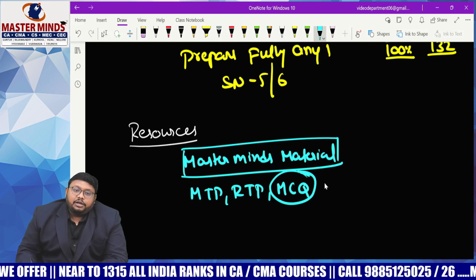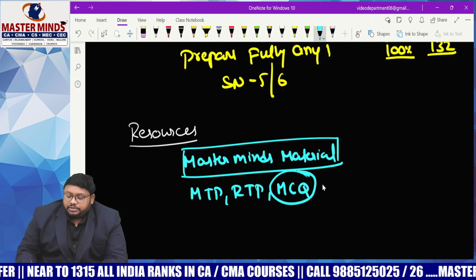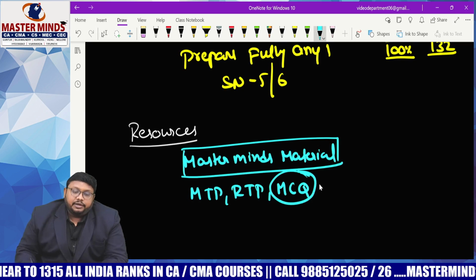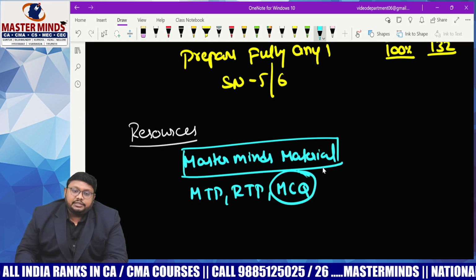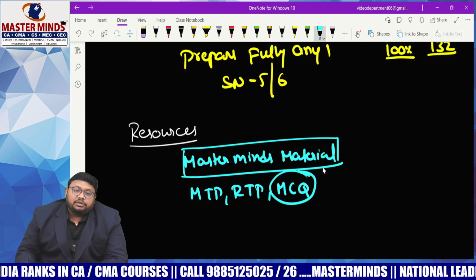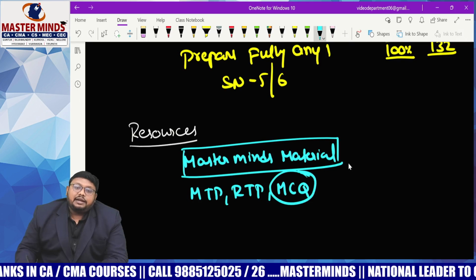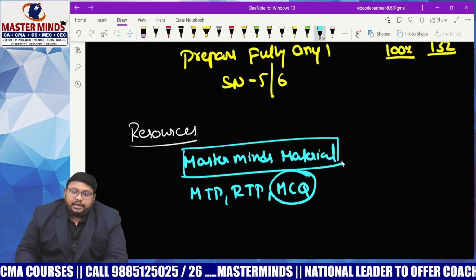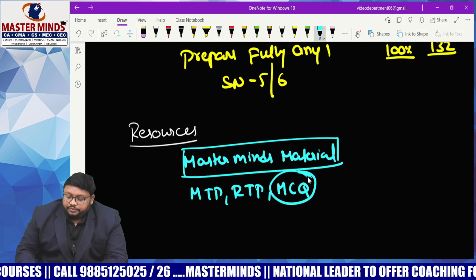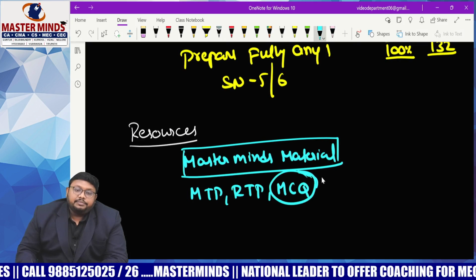Here, as easy as it is, that much it is difficult to solve MCQ questions under CFR, because they directly ask you the problems. Generally, if they ask in the remaining section, the same problem carries either 6 marks or 4 marks. Such types of problems they are asking in the MCQs, and they are asking us to find out the answer. So it will take your time. That is also something you have to keep in mind, and you have to prepare MCQs.